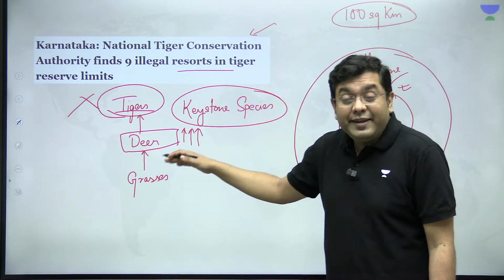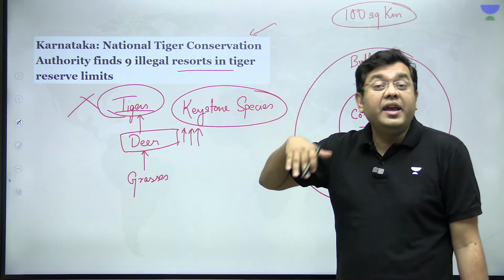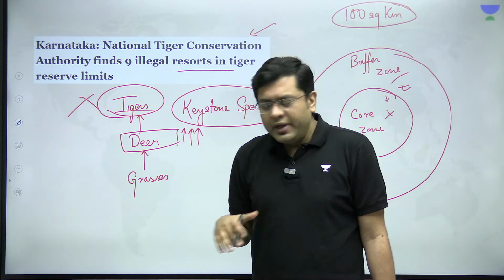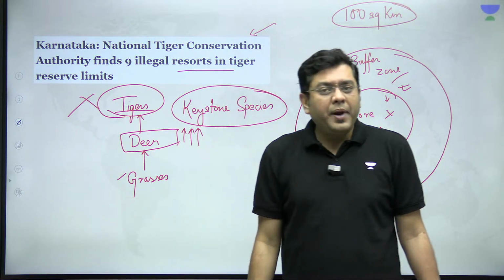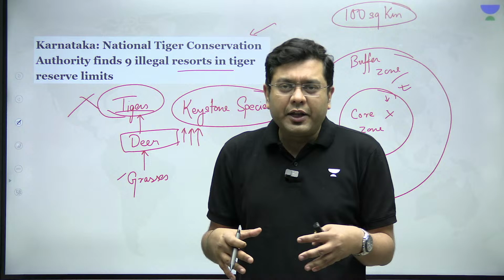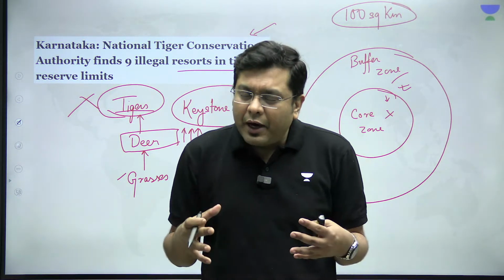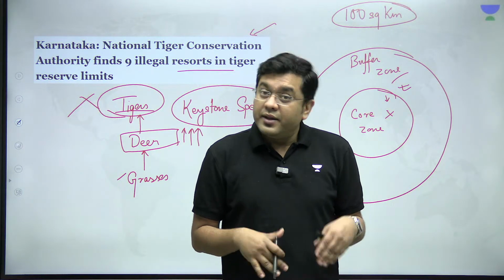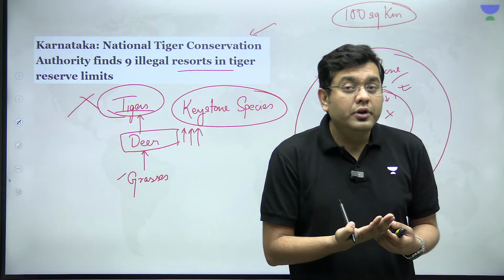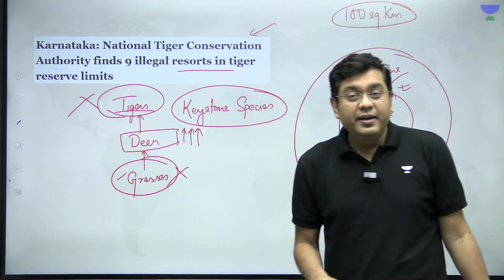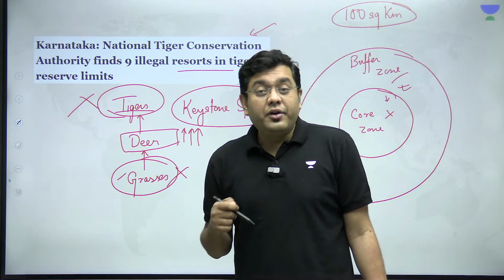So, as a consequence, when the deer's numbers rise to an unsustainable level, now what will the deer consume? They will consume the grasses and the plants. So, if suddenly you have 100,000 deer in a particular area, think about the sustenance of the natural green vegetation. That will again be thrown out of control. As a consequence, these grasses, these plants, their existence is put at risk.